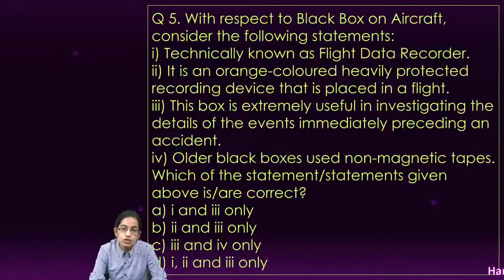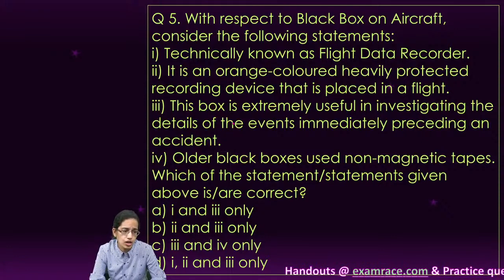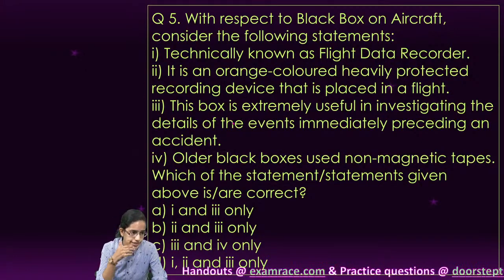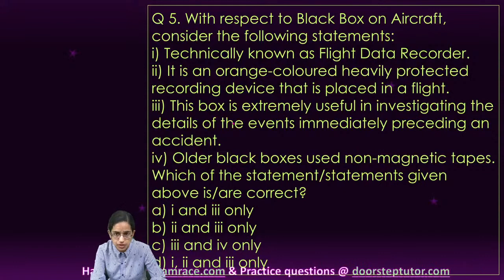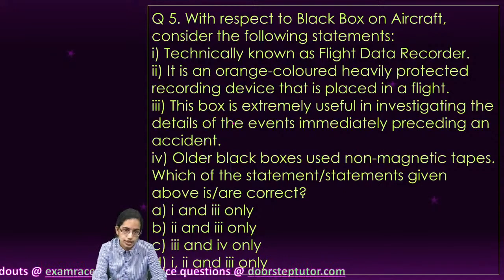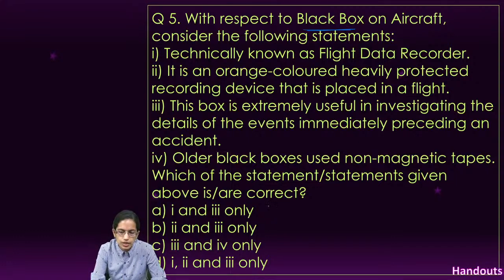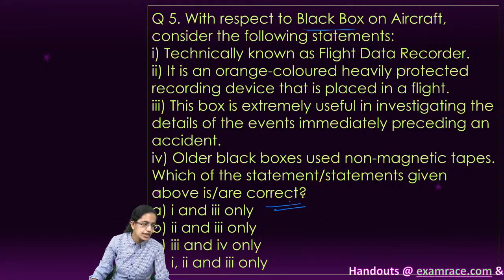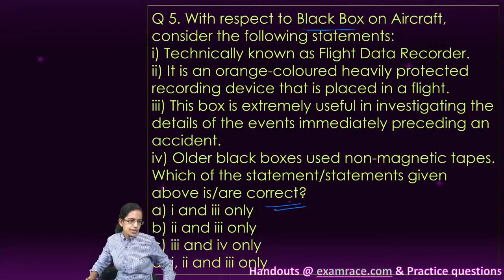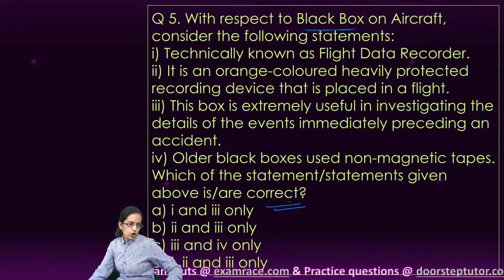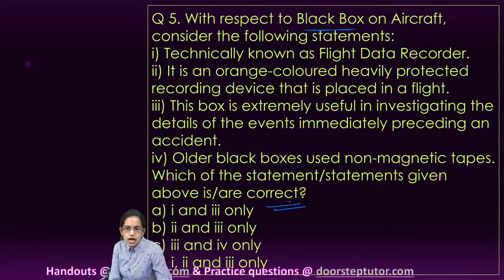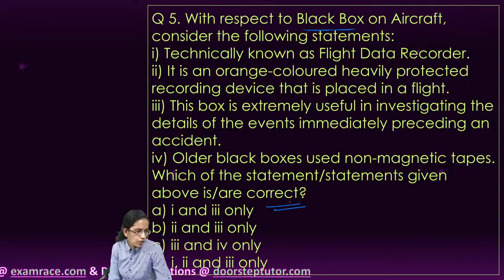The next question is on black box. Recently we have seen many of the flights which were not able to be identified, and the recent crash that we have seen in Kozhikode. The most important thing about any of these crashes is identifying the black box. So we need to know what is information about black box. Now in this question we need to understand which of the statements are correct. Okay, so please understand which of the following statements are correct here regarding black box.